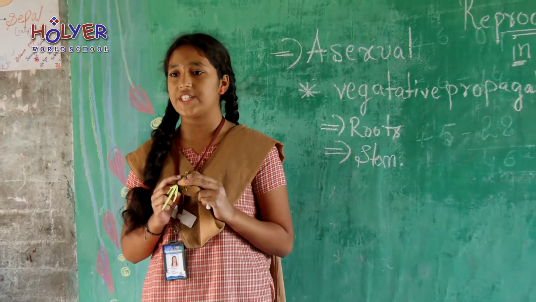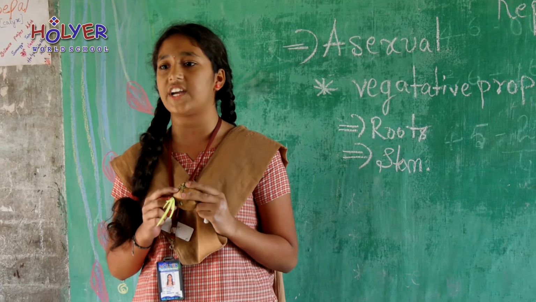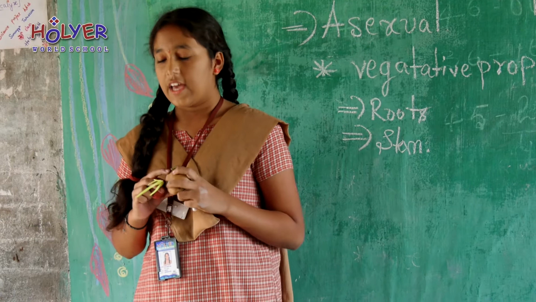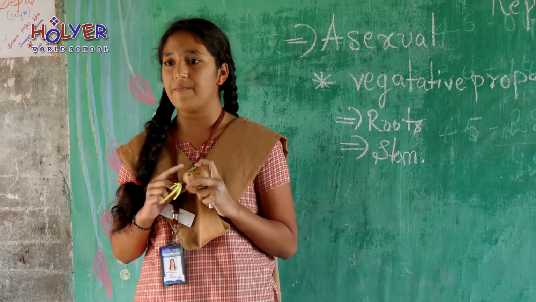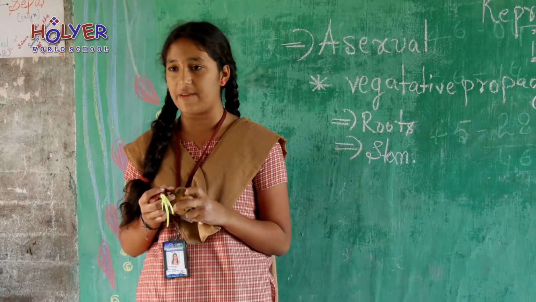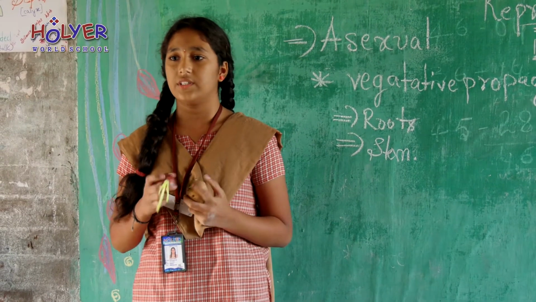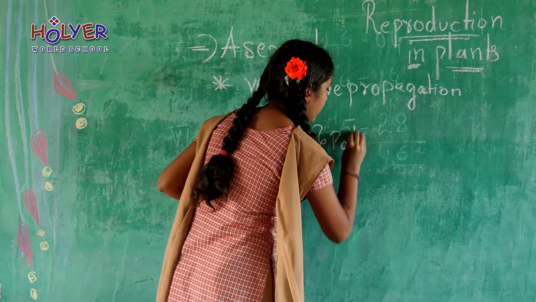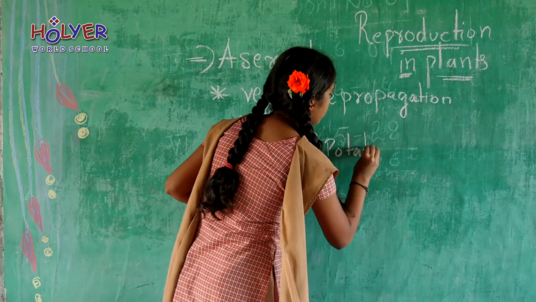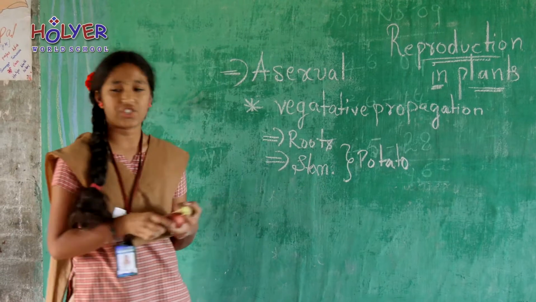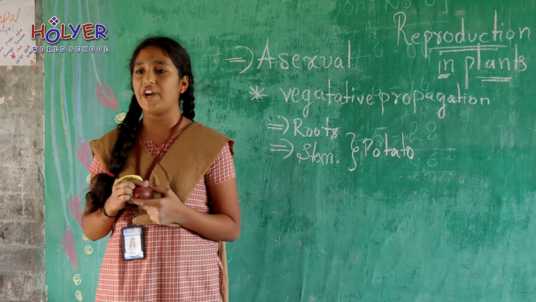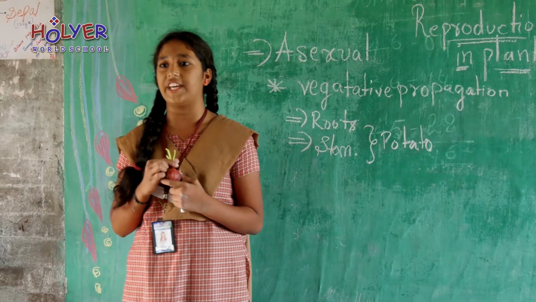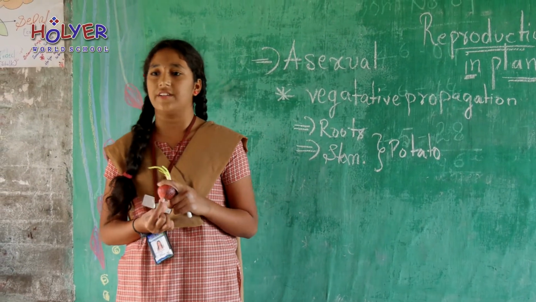The potato is considered as both the stem and the root because it is an underground stem which is modified as a stem and lives in the ground. So it is considered as both root and stem. Next, onion. The onion is modified from the corm and the bulb of the onion.